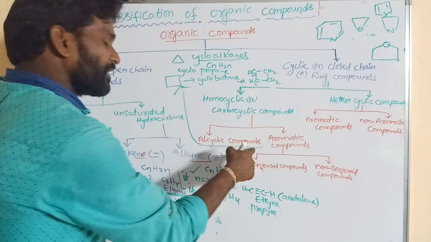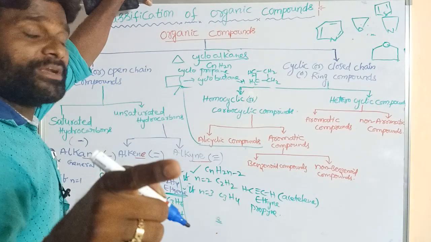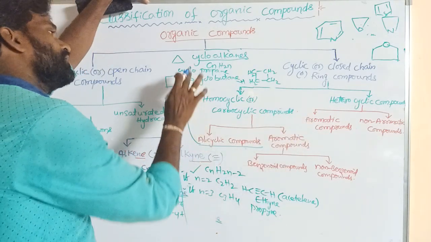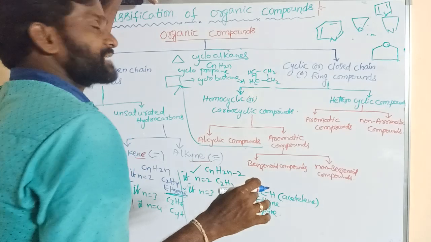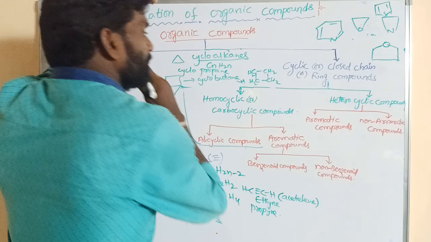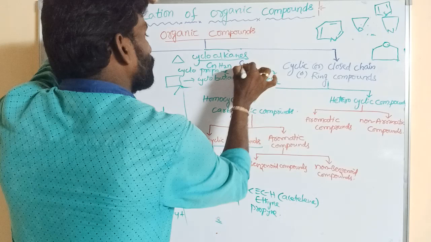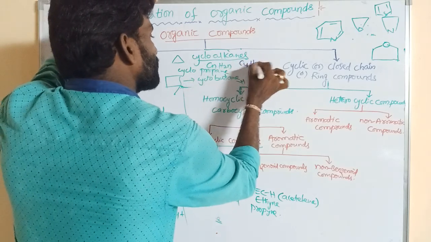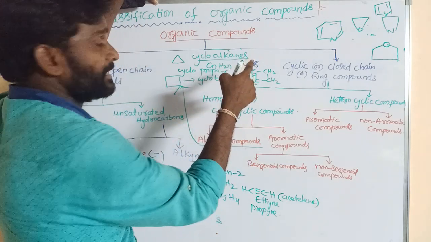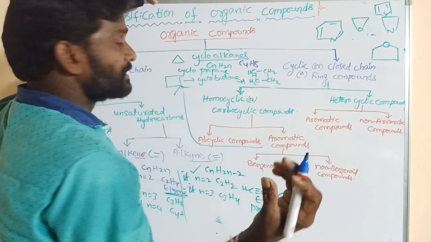So what are alicyclic compounds? Compounds other than aromatic compounds are said to be alicyclic compounds. What are aromatic compounds? That we'll discuss later. These are also known as cycloalkanes and cycloalkenes. For cycloalkanes, what is the formula? CnH2n. Suppose here 4 carbons, C4. 2 times 4 is 8. Cyclobutane. What is the formula of cyclobutane? C4H8. So how many carbons? 4 carbons. How many hydrogens? 2 times 4, 8 hydrogens.